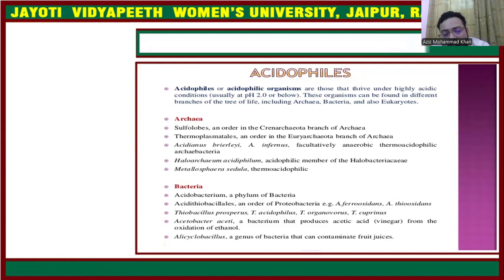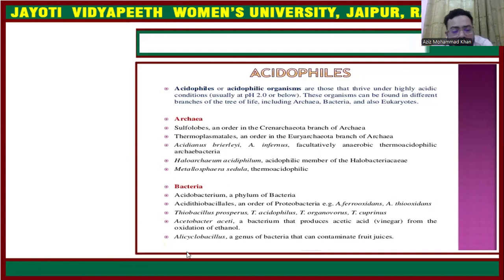If a question asks which of the following organisms has the maximum diversity, with options archaea, bacteria, fungi, and protozoa, the answer should be bacteria. It has the maximum diversity in terms of environmental conditions.